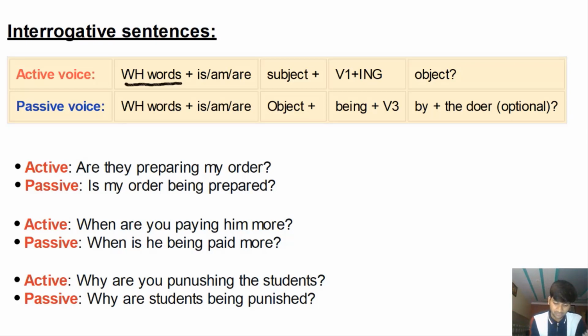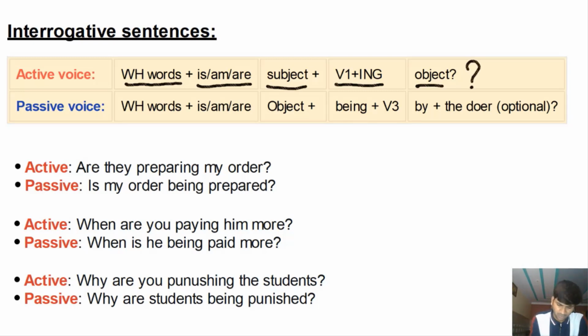The sentence will start with WH words, followed by is, am, are, the base form of a to be verb, helping verb, followed by the subject, followed by a progressive form of verb, followed by the object, followed by this little cute question mark, this snake.